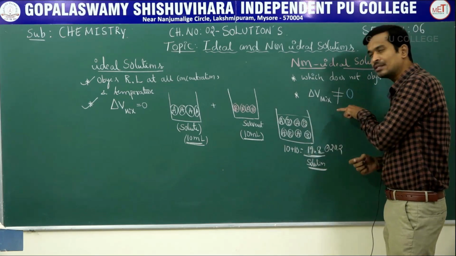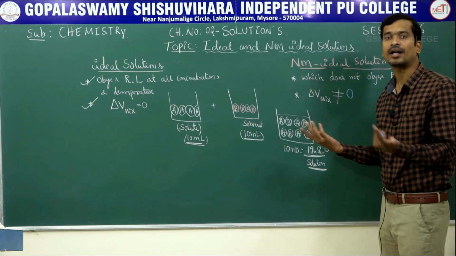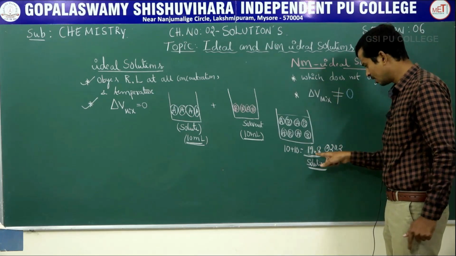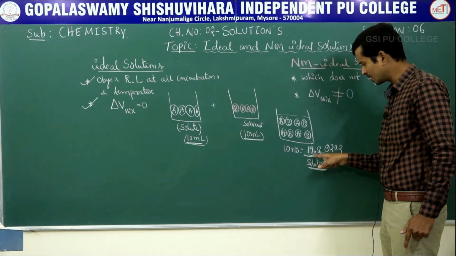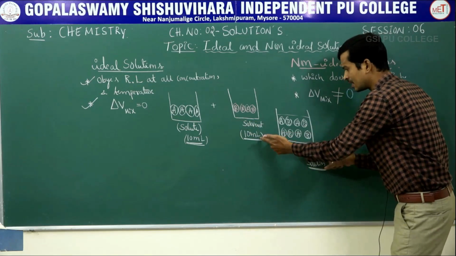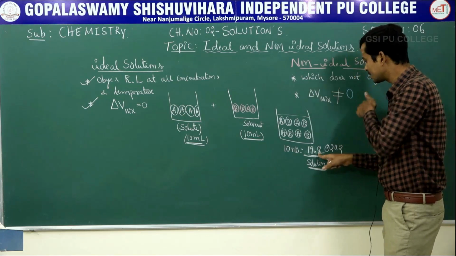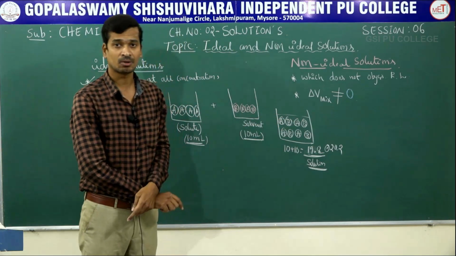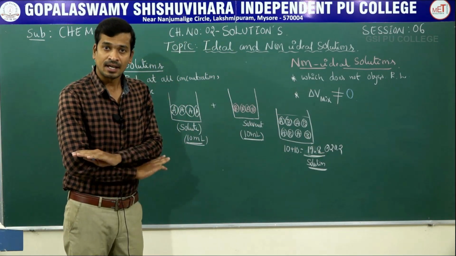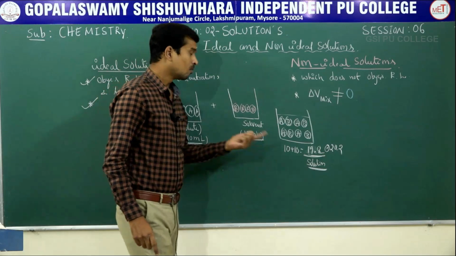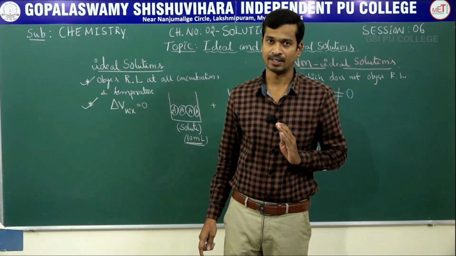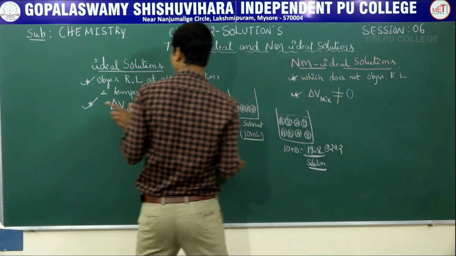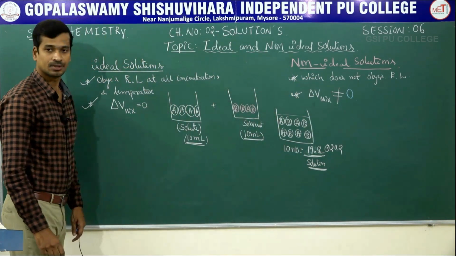Not equal to 0 means either positive value or negative value. Clear? Write it down: 19.8, 10 plus 10 you should get 20, 19.8 is less than 0, or 20.2 is greater than 0. That is the non-ideal solution. The total volume of solution cannot equal the sum of the volume of solute and solvent. Clear? That is a very important point in ideal and non-ideal solutions.